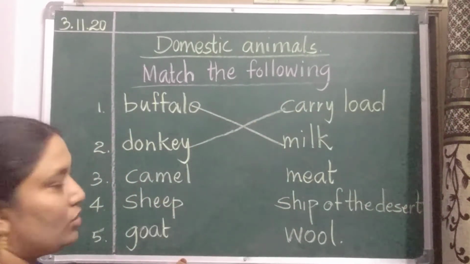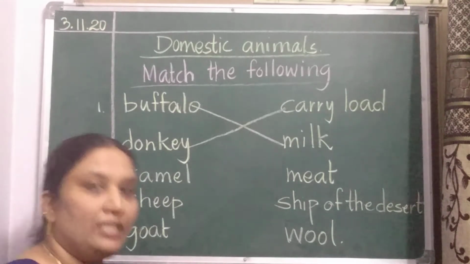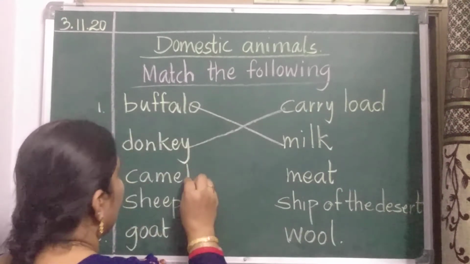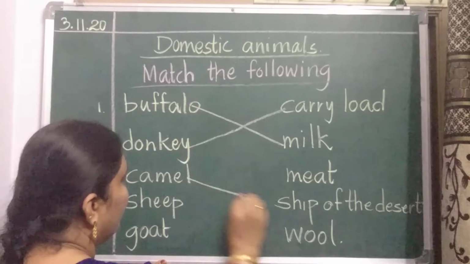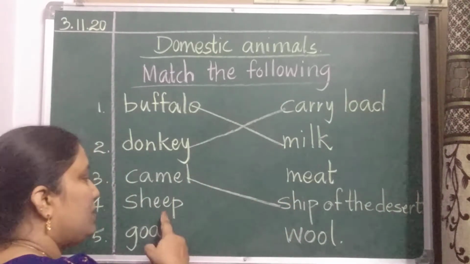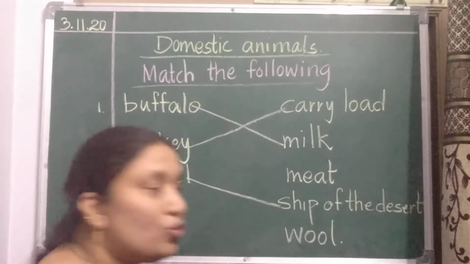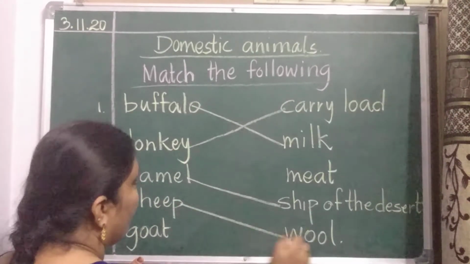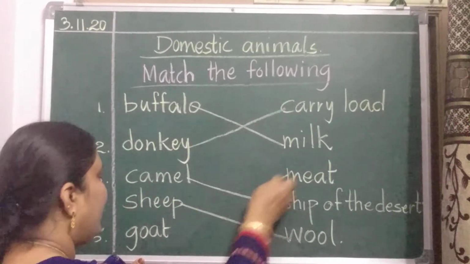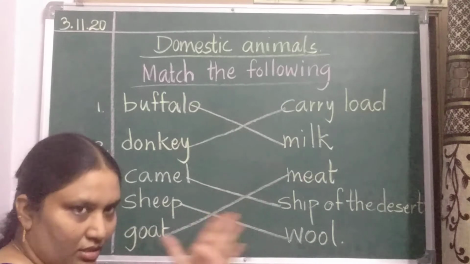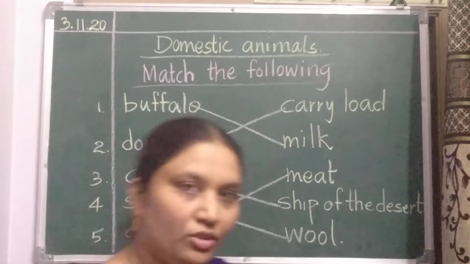Camel. Camel is the ship of the desert. So from camel to ship of the desert. Sheep. Sheep gives us wool. And goat gives us meat. This you have to do in the notebook.